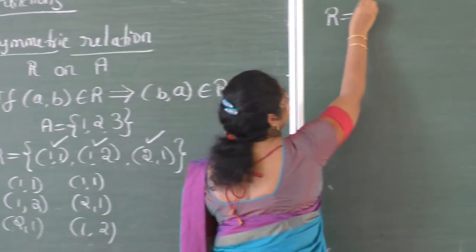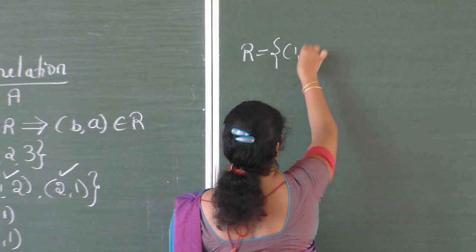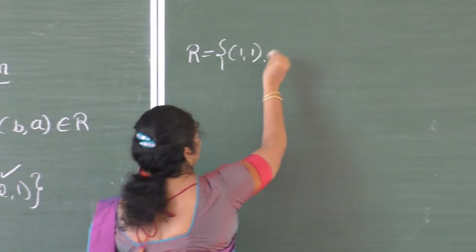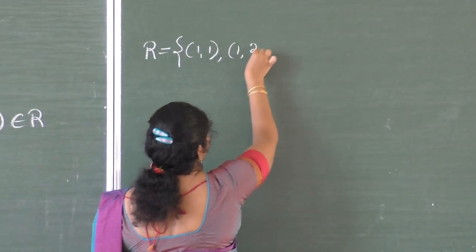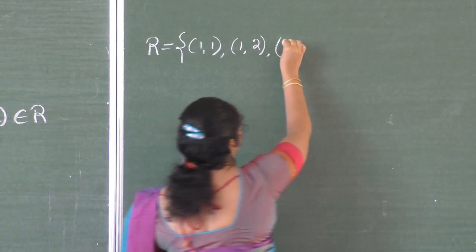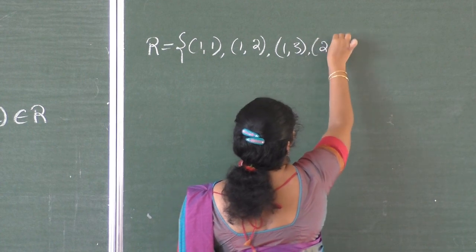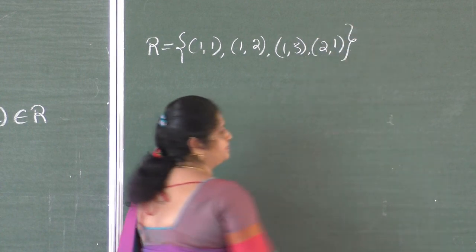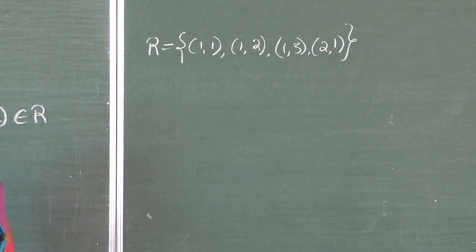Relation R for the same set A, I am writing (1, 1), (1, 2), (1, 3), (2, 1). Okay, whether this relation is symmetric relation.